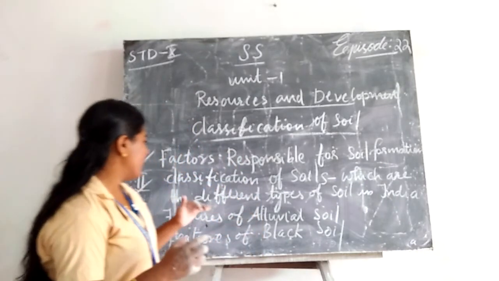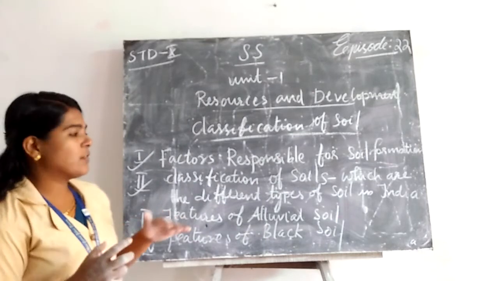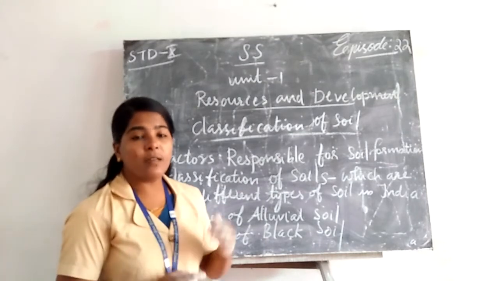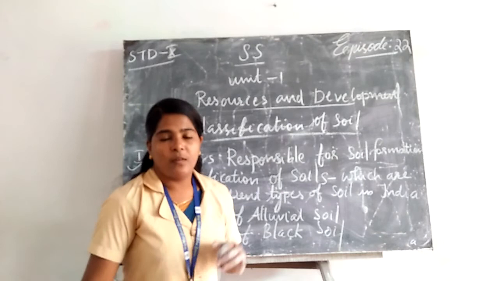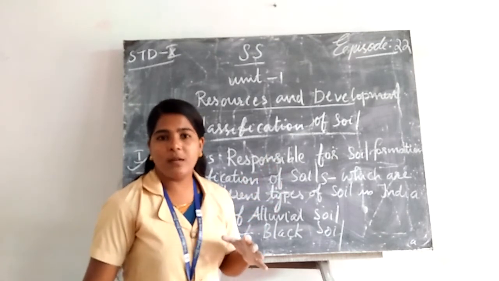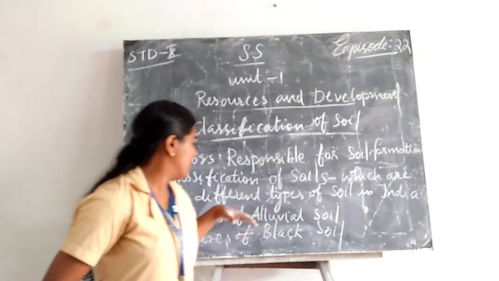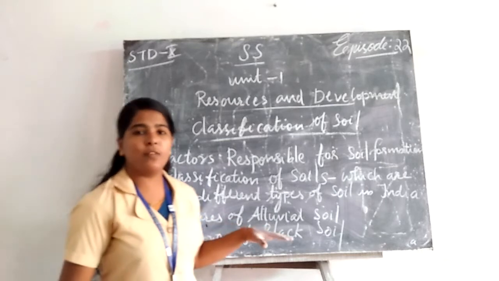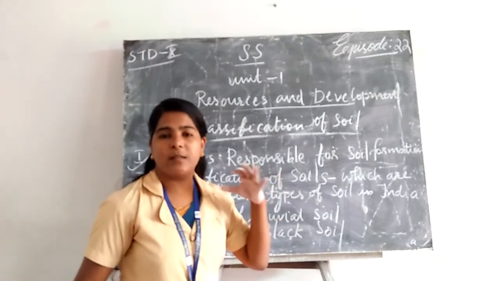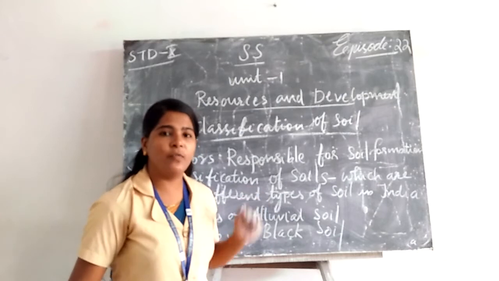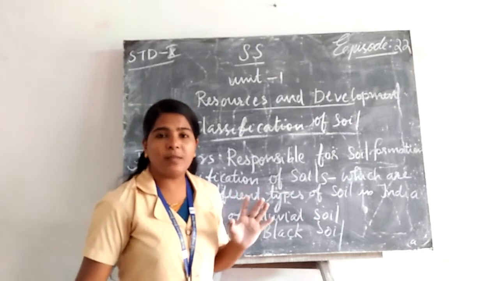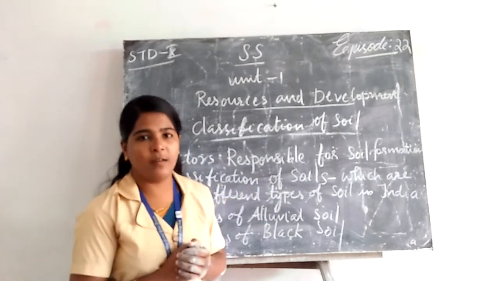Now, the features of alluvial soil. What are the features of alluvial soil? We discussed all matters on alluvial soil. We can see alluvial soil mostly in the northern region.